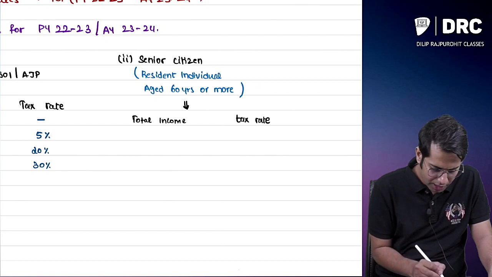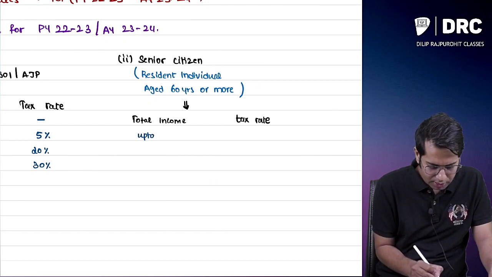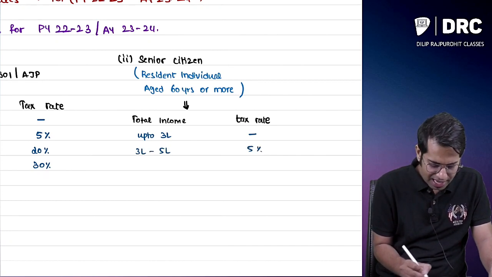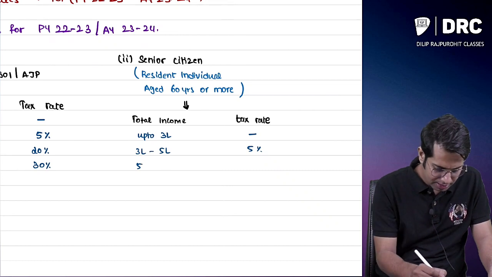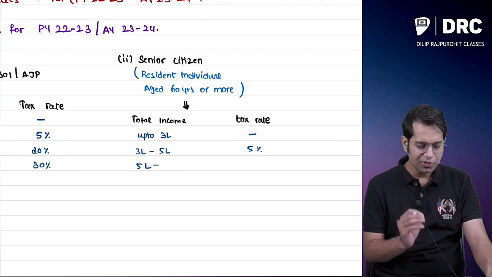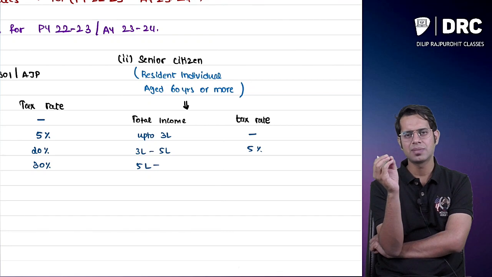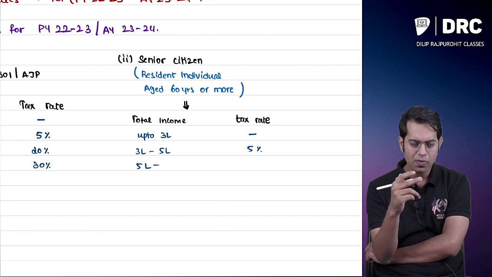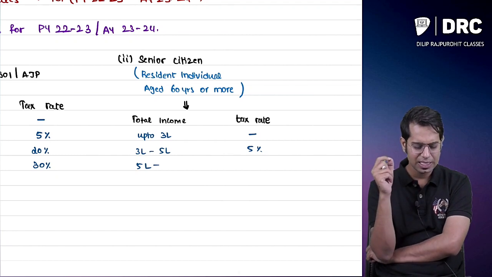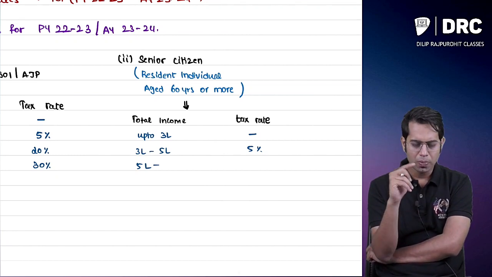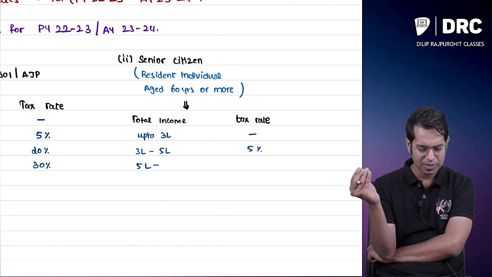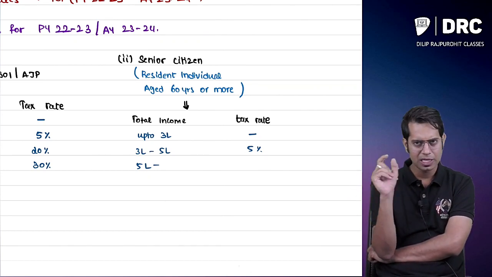What is the total income? If his total income is up to 3 lakh rupees, then no tax. 3 lakh to 5 lakh, 5%. 5 lakh to 10 lakh, then it is the same. So here a senior citizen gets a basic exemption of 3 lakh. A normal individual gets a basic exemption of 2.5 lakh. A senior citizen gets a basic exemption of 3 lakh rupees. So up to 3 lakh rupees, he does not have to pay any taxes. For 3 lakhs to 5 lakh rupees, if his income is somewhere in between, then 5% for that income.